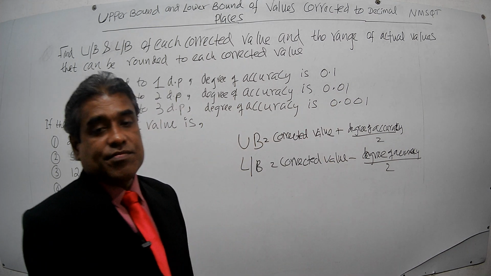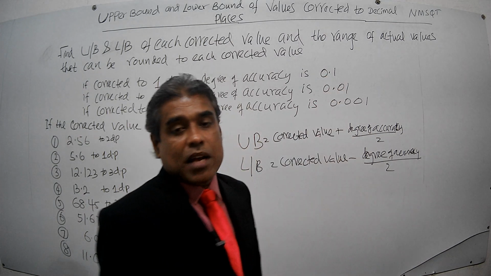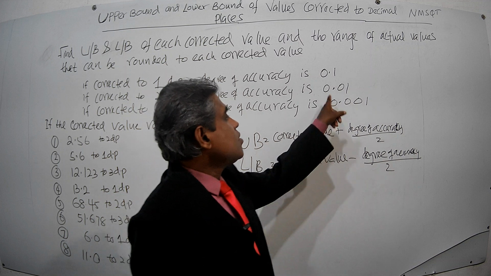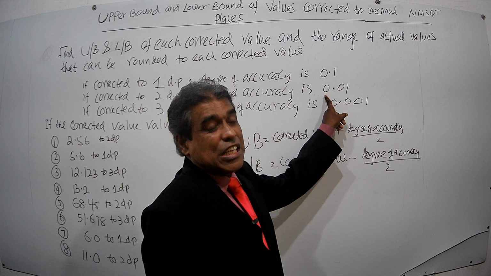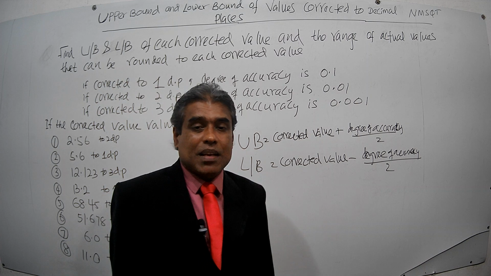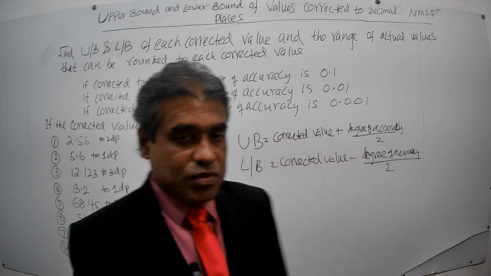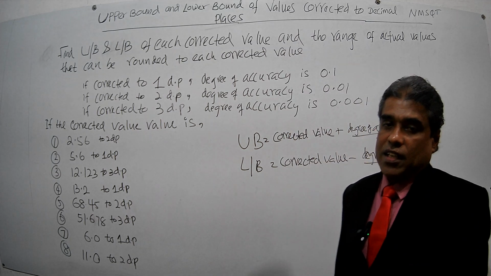If the number has been corrected to one decimal place, then the degree of accuracy is 0.1. If the number has been corrected to two decimal places, the degree of accuracy is 0.01. If the number has been corrected to three decimal places, the degree of accuracy is 0.001. So that is the important point in this regard.